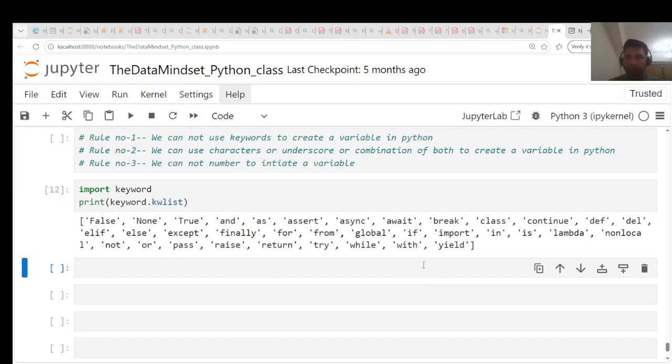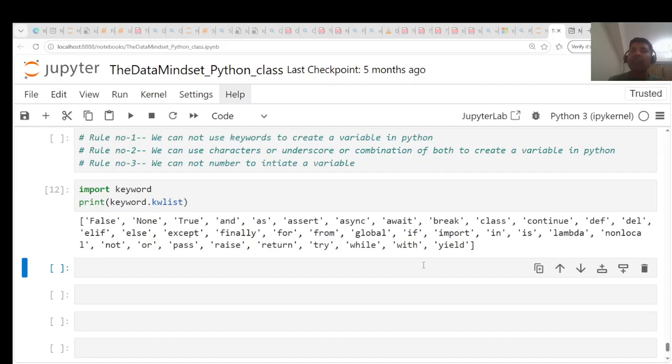So let me make it simpler. Let's say in your home your pet name is, let's say, Raju. Maybe your original name is Ajay, but at home your mom or your grandfather or your dad call you Raju. It means this is a pet name which is used by your family members, your close friends or relatives. Normally people do not use those pet names outside of the family or friend circle. The same thing applies over here.